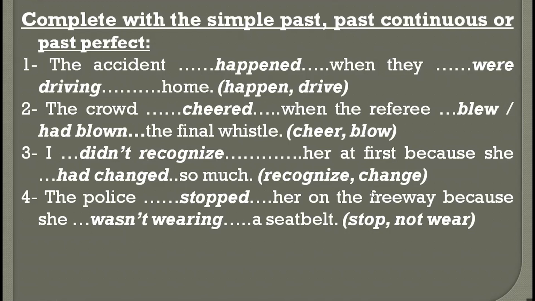The police stopped her on the freeway because she wasn't wearing a seatbelt. She wasn't wearing, right? Wearing is a continuous action. Many people will make mistakes here in this part. They will say she didn't wear. No, you wear the seatbelt and you drive your car while you are still wearing the seatbelt. And if the police officer sees you and you're not wearing your seatbelt, the police officer will stop you. So use the past continuous here, not the past perfect. Nope.